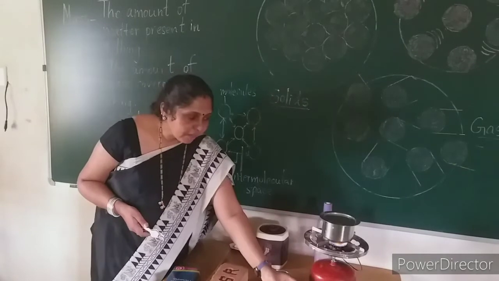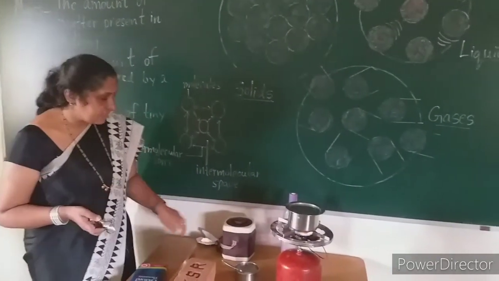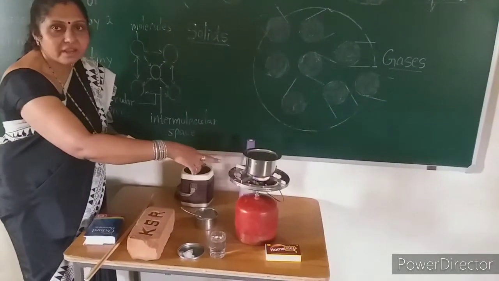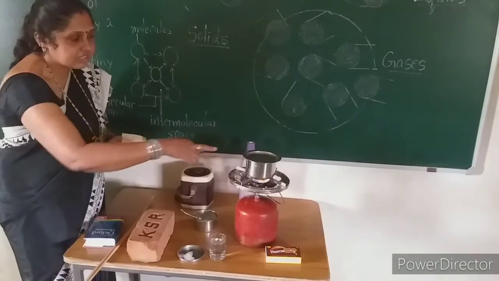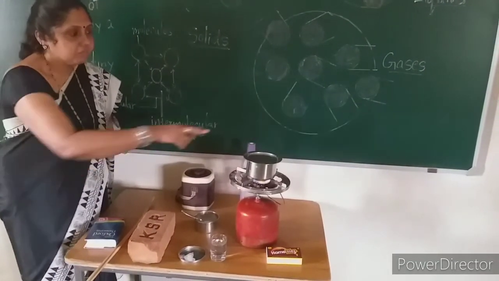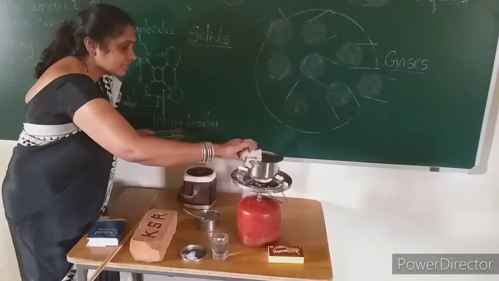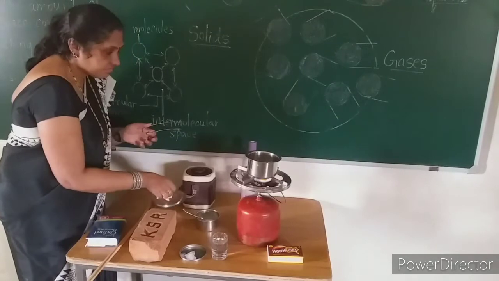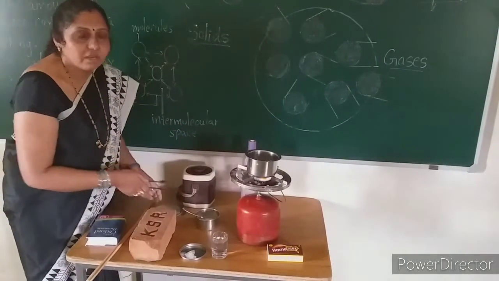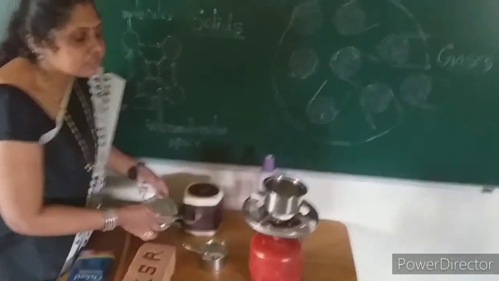Now, one more very important thing you can see here is, I have already kept the water for boiling. So it has started boiling. I don't know how far you can see this steam coming out of that. I will open the lid of this. So here the water is already boiling.